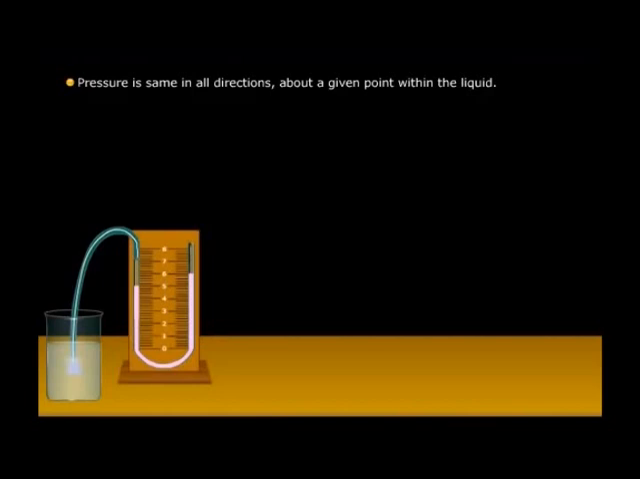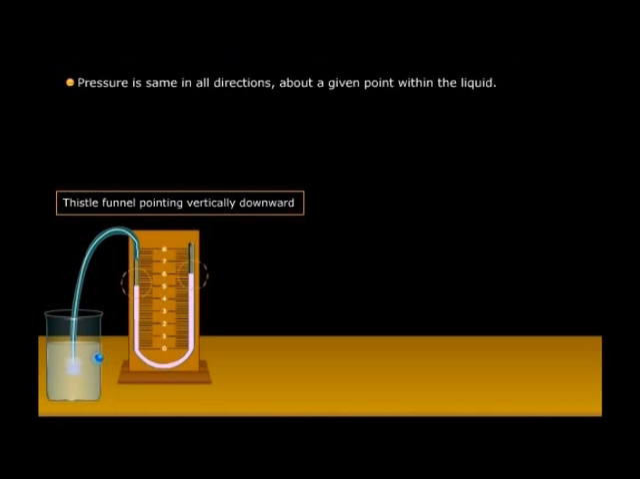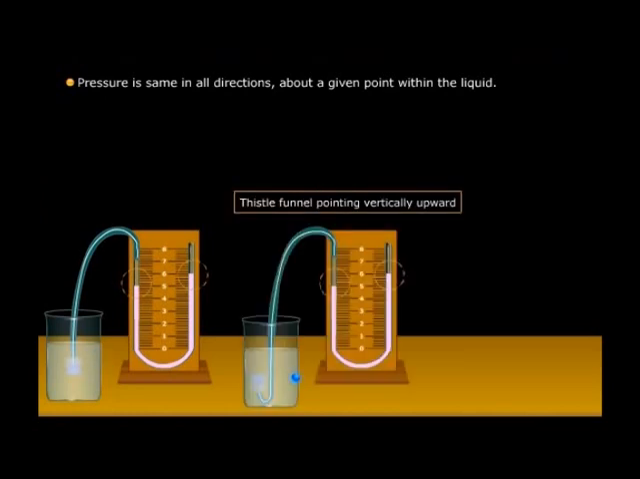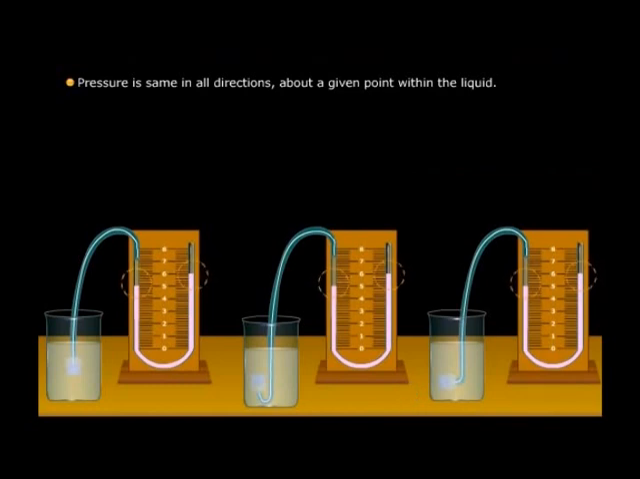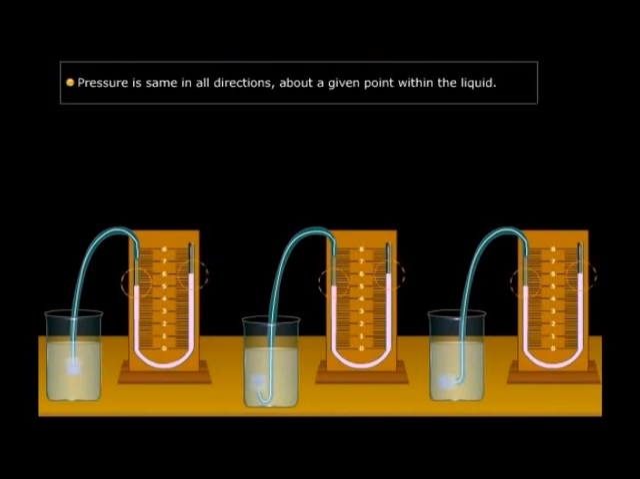Lastly, we record the difference in the levels of the liquid column with the thistle funnel pointing vertically downwards, then vertically upwards, and towards the sides of the tall cylinder for the same depth. You realize there is no change in the level of the liquid column. Therefore, pressure is the same in all directions about a given point within the liquid.